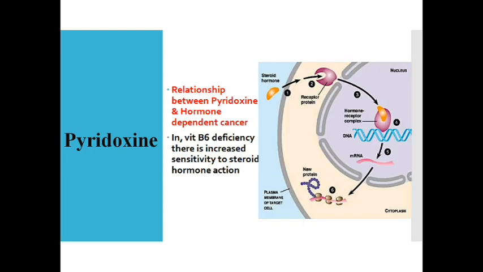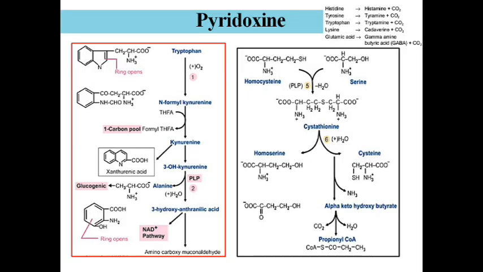Now this portion is not required for you guys, but just for the sake of completion, let us look into that. It has got something to do with the hormones, especially with the estrogen, the pyridoxine. And there's literature saying that in pyridoxine, vitamin B6 deficiency, there's an increased sensitivity to steroid hormone action, and the estrogen concentration is going to be raised, and the patient is going to land up with the causation or the development of breast cancer. That's one of the aspects of the pyridoxine.